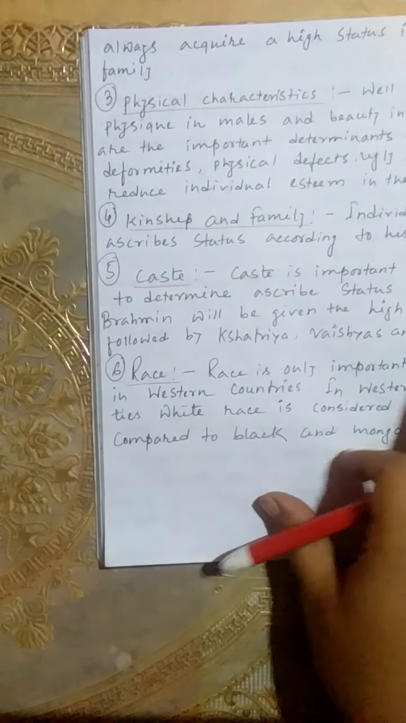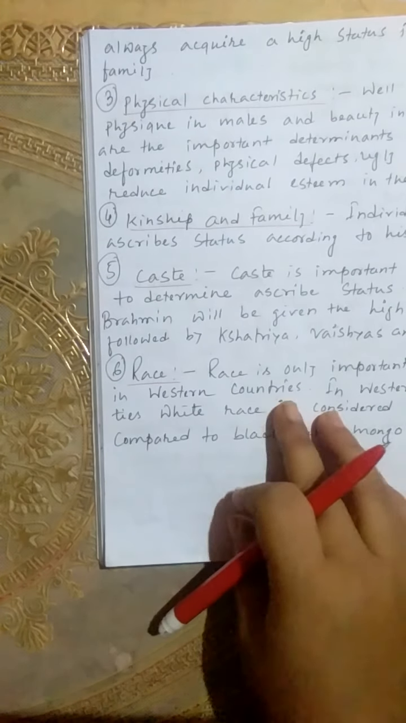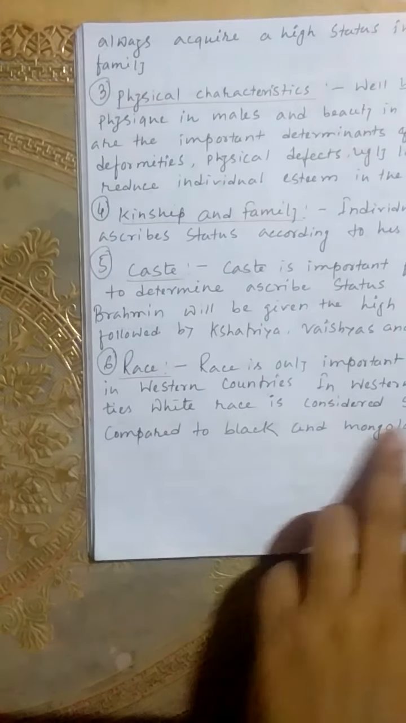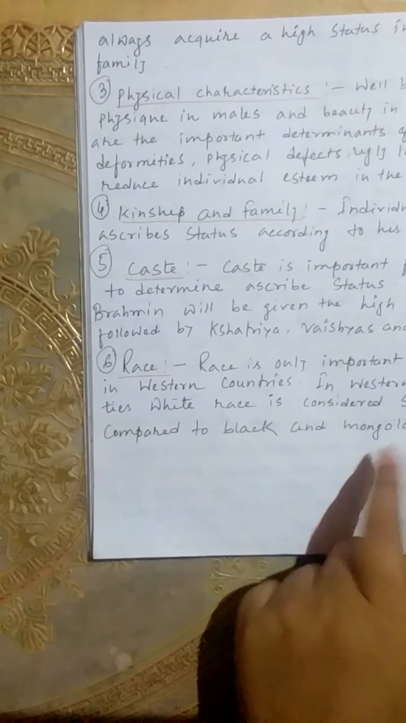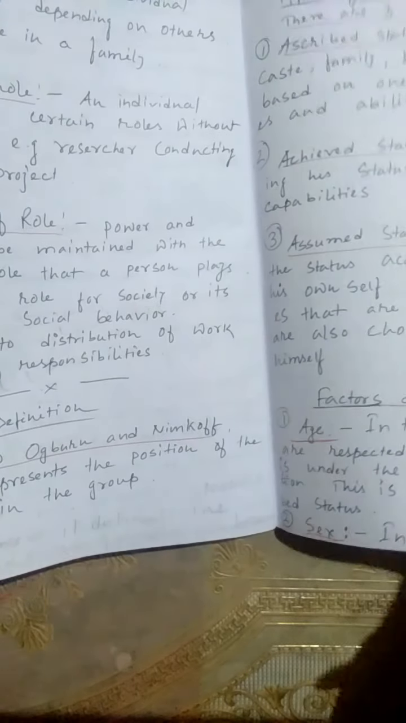Point 6, race. Race is an important factor only in Western countries. Race means color. Understand? Color, hair, skin. In Western societies, the white race is considered superior compared to black and Mongoloids. These are some factors of ascribed status.